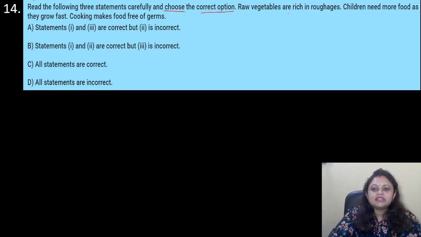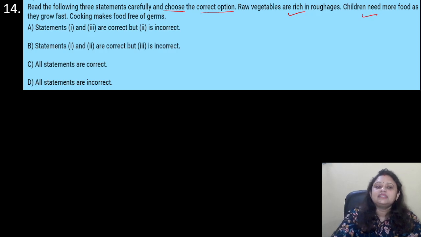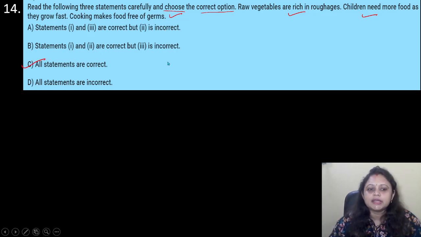Raw vegetables are rich in roughage, that is correct. Children need more food as they grow fast. Yes, this is also correct. Cooking makes food free of germs. This is also correct. Okay. So here the correct answer is option C, that is all statements are correct.